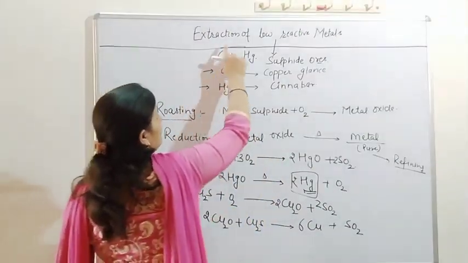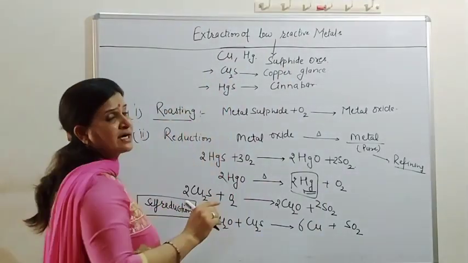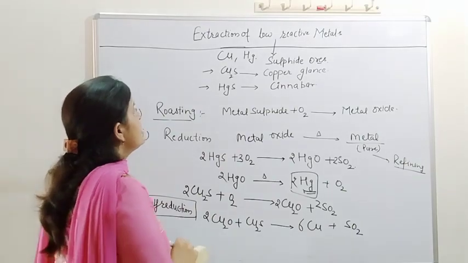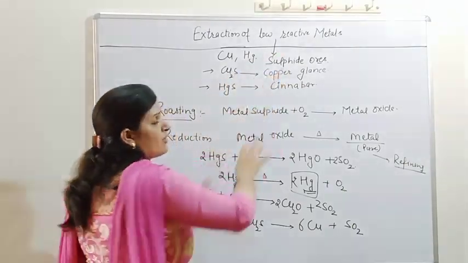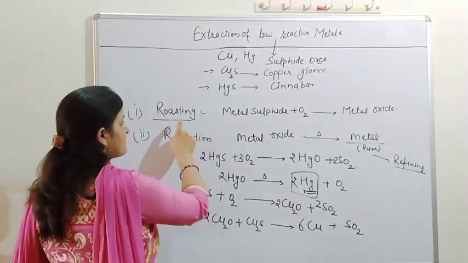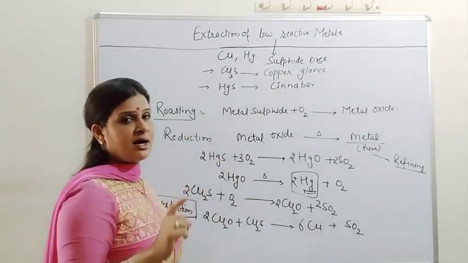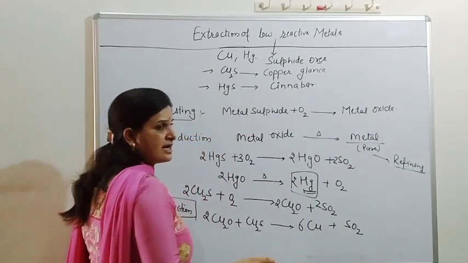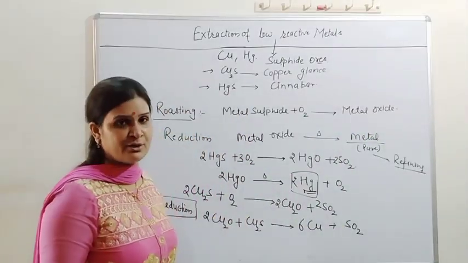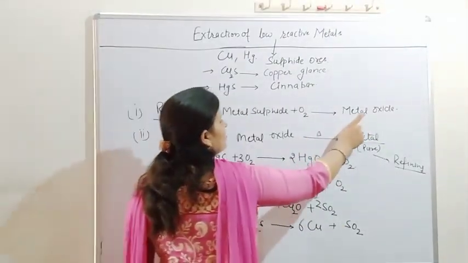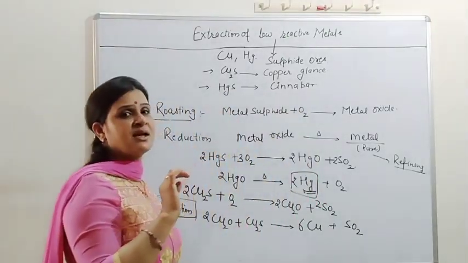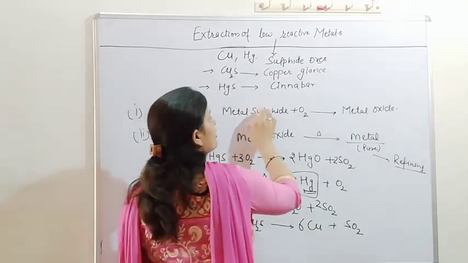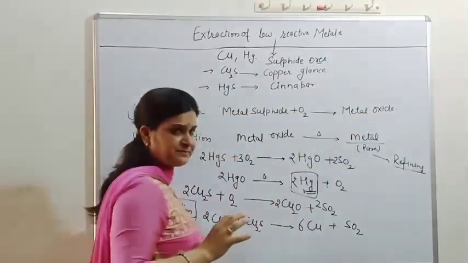So how do we get the pure metal in the case of low reactive metals? I take the example of copper and mercury. Generally these are found in the form of sulfide. In the first step we do the roasting, and after roasting our metal sulfide gets converted into metal oxide, and the metal oxide ultimately gets reduced. Why do we convert into metal oxide? A conceptual question may arise: why do we convert this sulfide or carbonate into the oxide?